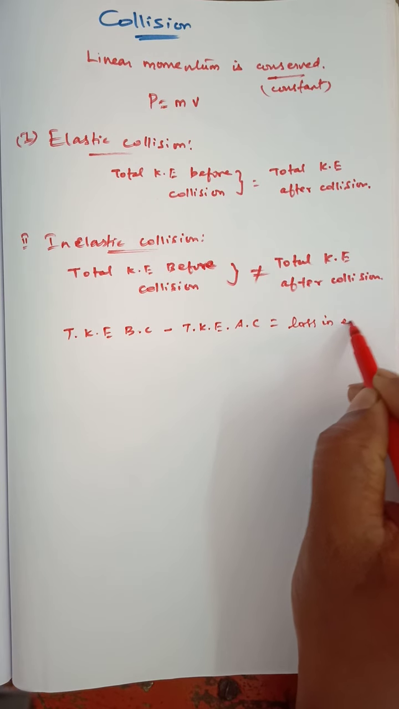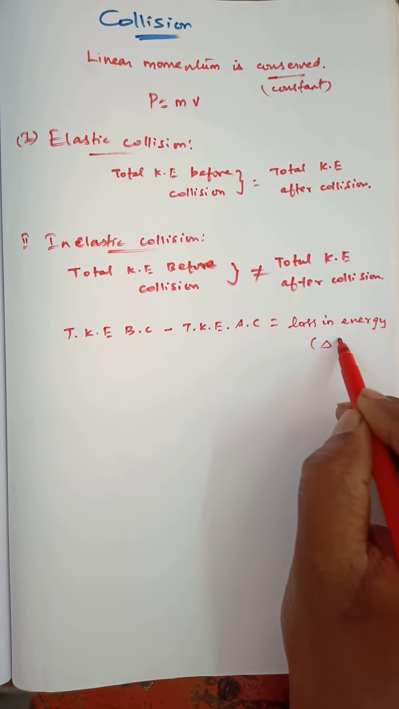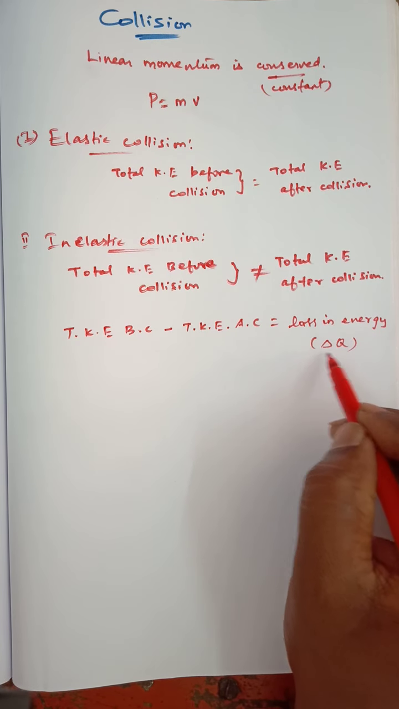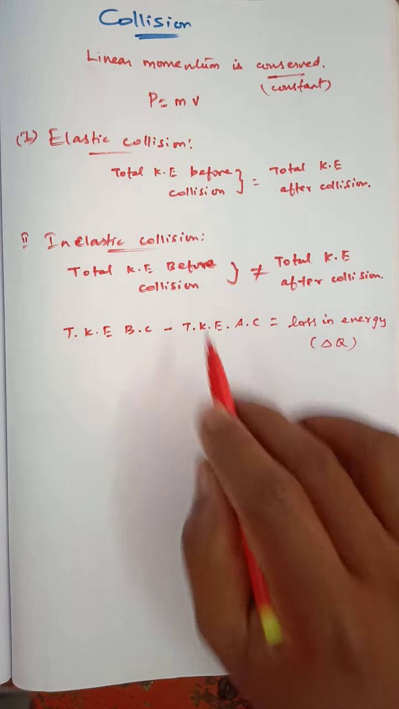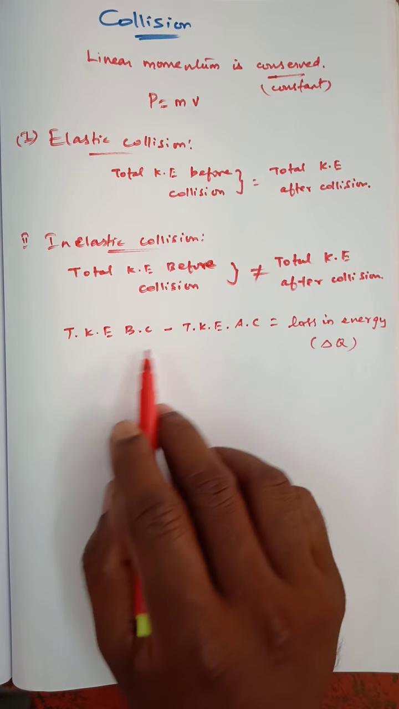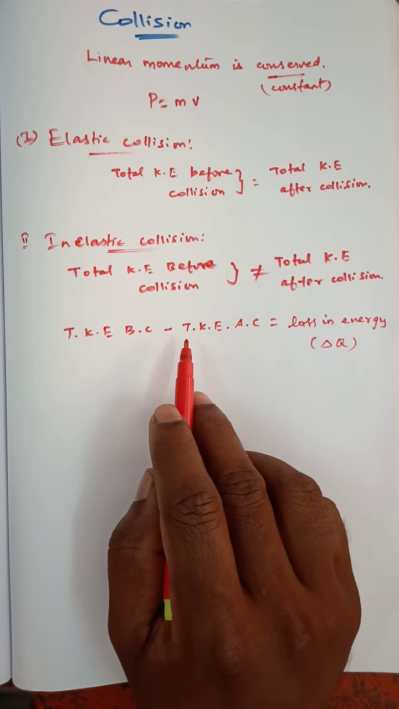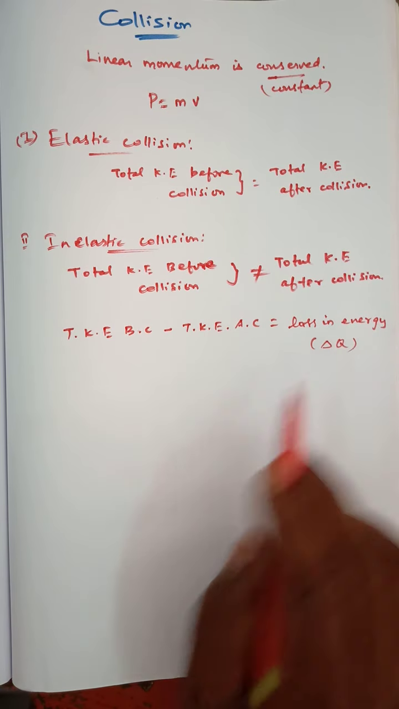So, loss in energy. Clear? Its symbol is delta Q. Delta means change, and Q is the symbol of energy. So in inelastic collision, the difference between the total kinetic energy before collision and the total kinetic energy after collision is equal to loss in energy. Its symbol is delta Q.